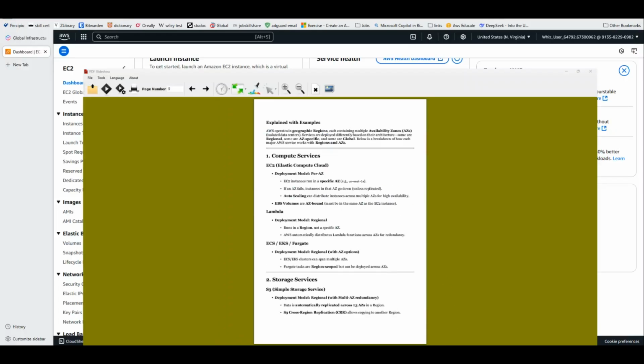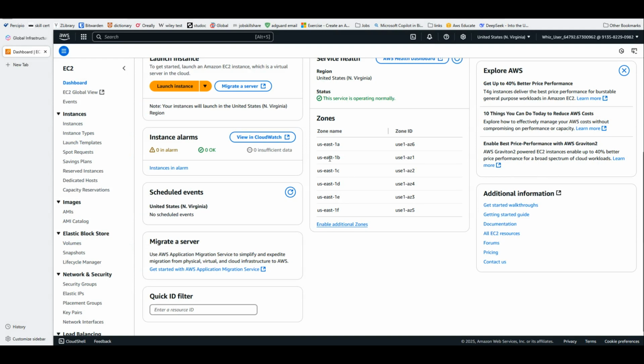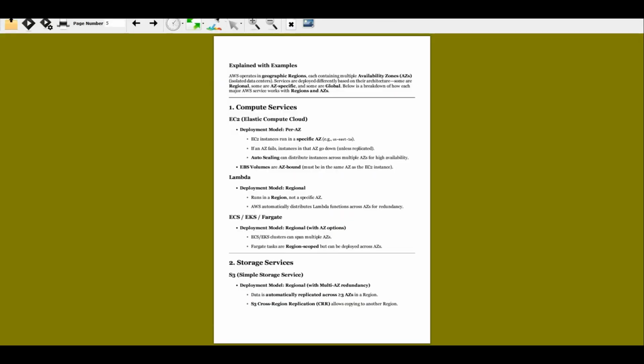If it's not replicated to another zone, let's say you put one of the instances into US East 1C, and the power goes down in this zone, it will go down because it's only in a single availability zone, right? And auto scaling can distribute instances across multiple availability zones for high availability. I will show you in one of the future videos how to do auto scaling.